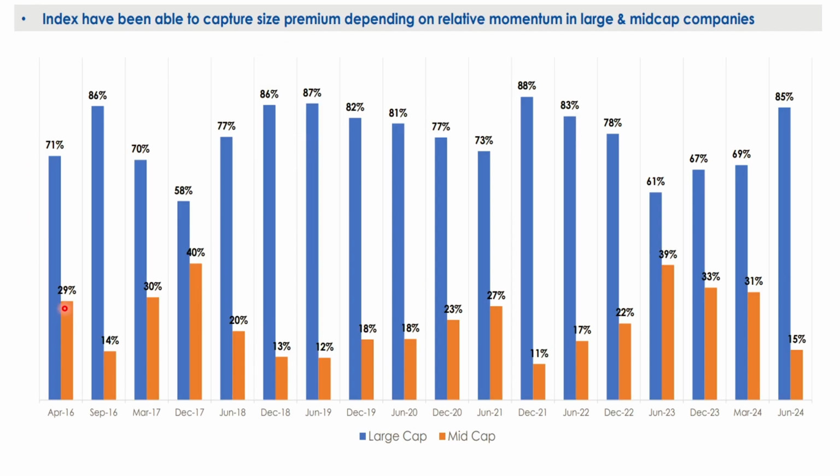Now, one good thing about the momentum in this momentum ETF is that we can see there is fairly good exposure to the big or large cap companies. So here we can say 71% in 2016, and at present it is 85%.